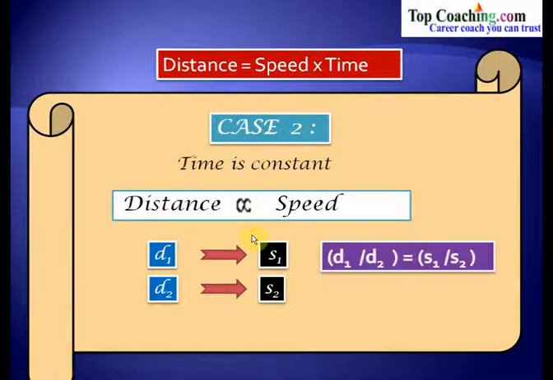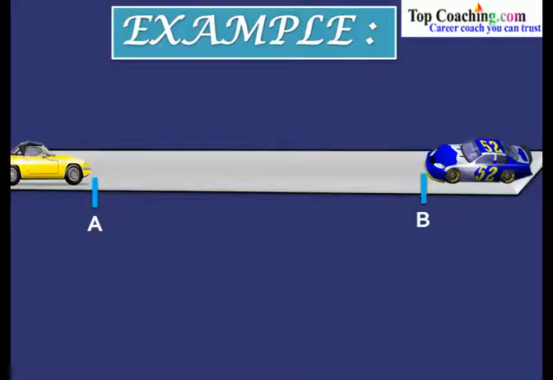Again, using the formula of direct variation, we get d1 by d2 equal to s1 by s2. So the ratio of the distances traveled is equal to the ratio of the speeds. So once again, let's take an example.